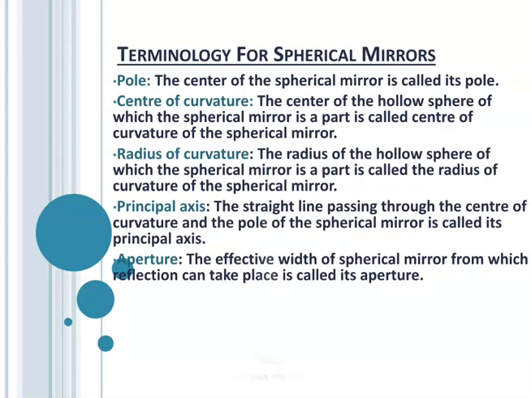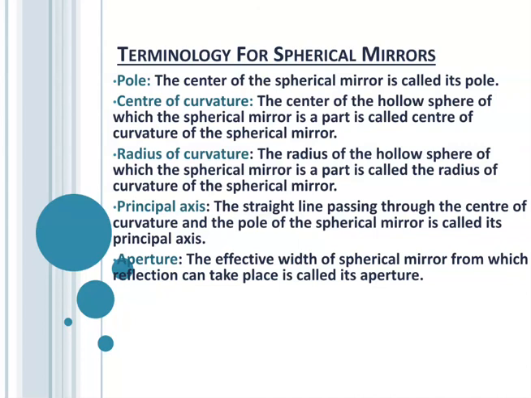Now some of the important definitions regarding spherical mirrors. What is pole? The geometrical center or midpoint of the spherical mirror is called its pole.